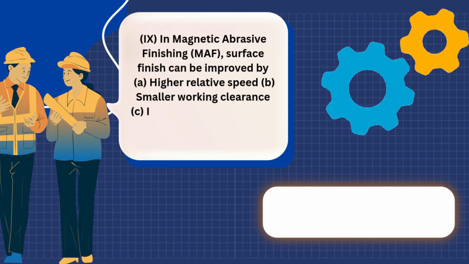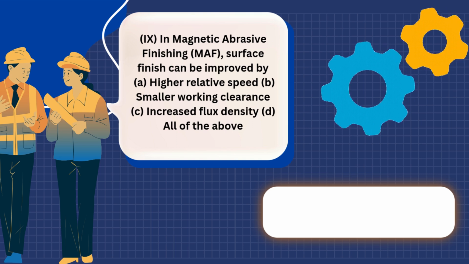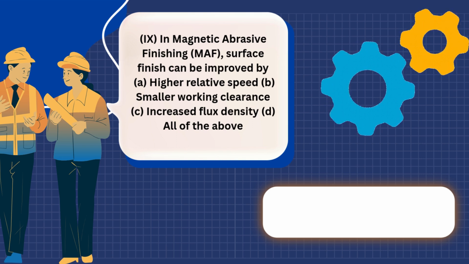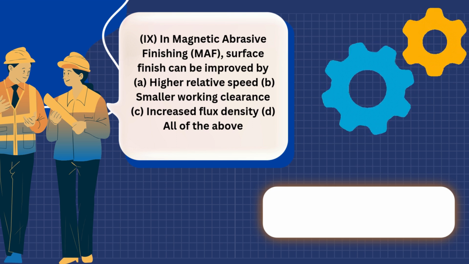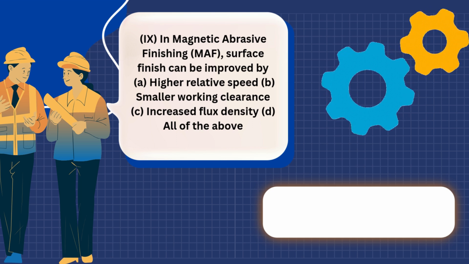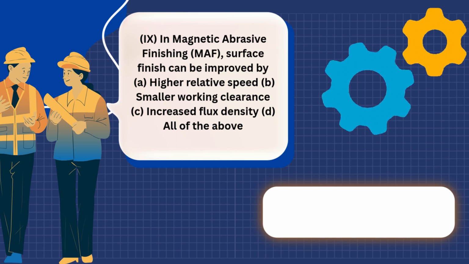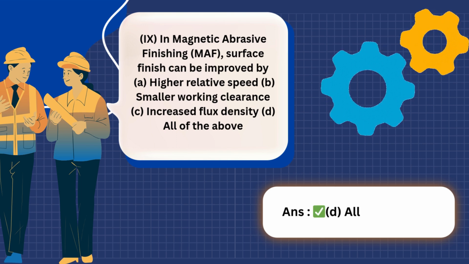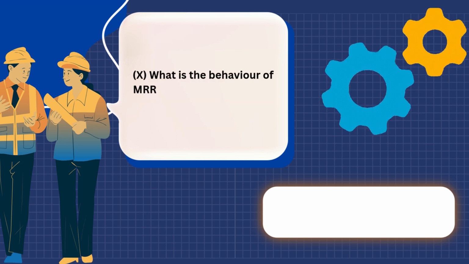9. In magnetic abrasive finishing, MAF, surface finish can be improved by: A. Higher relative speed. B. Smaller working clearance. C. Increased flux density. D. All of the above. Answer: D. All of the above.